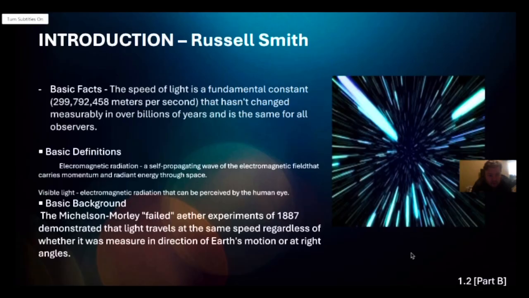The basic fact that I picked was that the speed of light is a fundamental constant that hasn't changed measurably in over billions of years and is the same for all observers. My basic definitions include electromagnetic radiation, a self-propagating wave of electromagnetic field that carries momentum and radiant energy through space; and visible light, electromagnetic radiation that can be perceived by the human eye. Basic background is the Michelson-Morley failed aether experiments of 1887 demonstrated that light travels at the same speed regardless of whether it was measured in the direction of Earth's motion or at right angles.